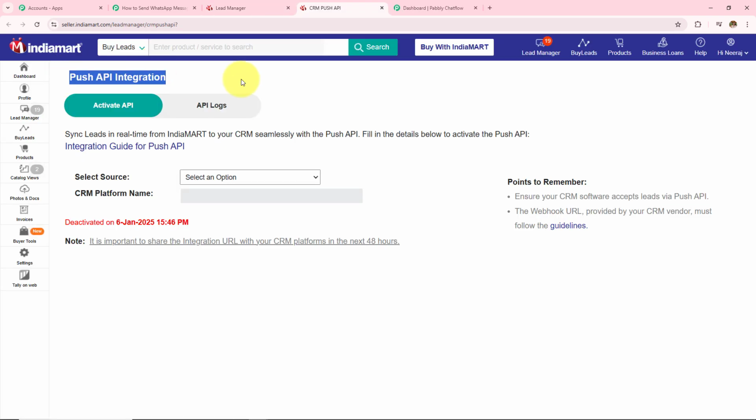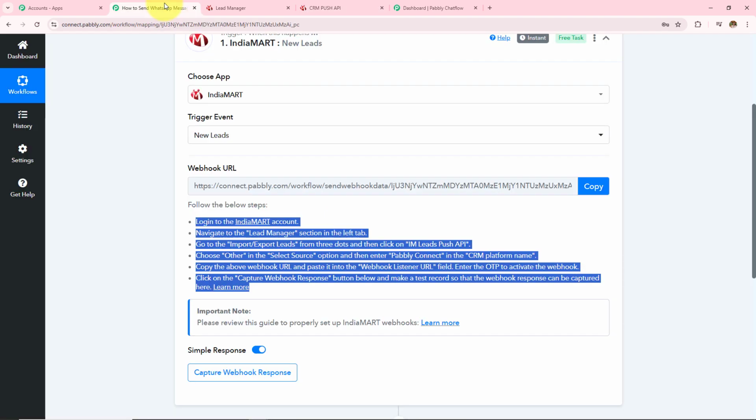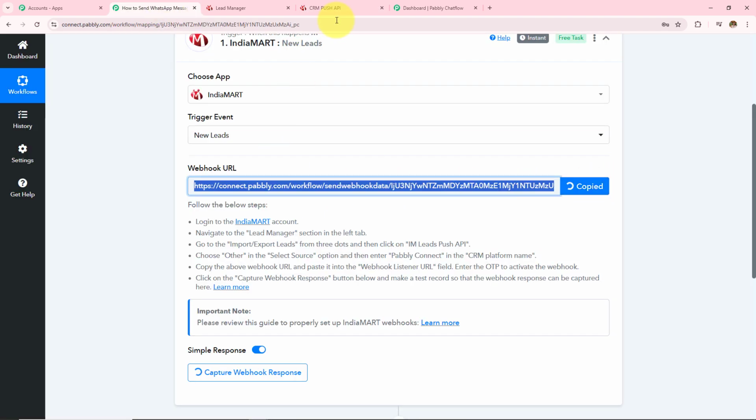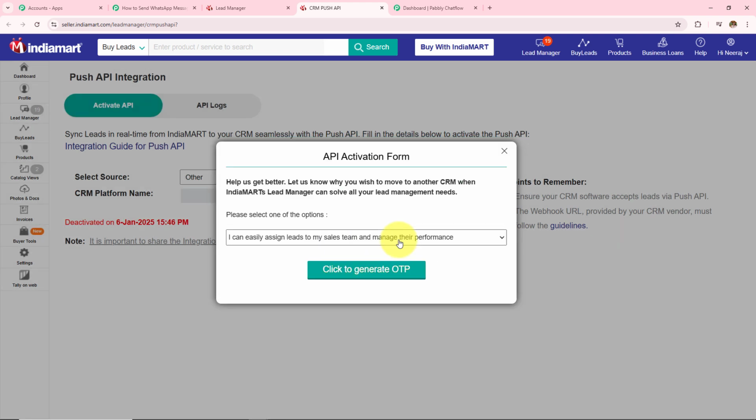Now under this push API integration, I have to select the source, and in this drop down I can find all the sources. Here I want to select this as other, and then I have to enter the CRM platform name and then the webhook listener URL. So my CRM platform name is Pabbly Connect, and I will enter that, and then I have to enter the webhook listener URL. This is the same webhook URL which I was provided in my Pabbly Connect workflow. So I'm going to copy this webhook URL and paste it over here, and then I have to click on save details.